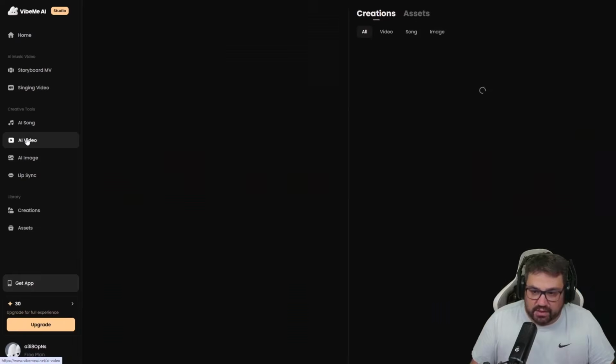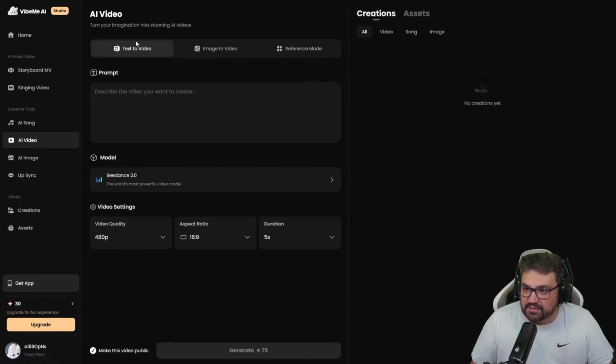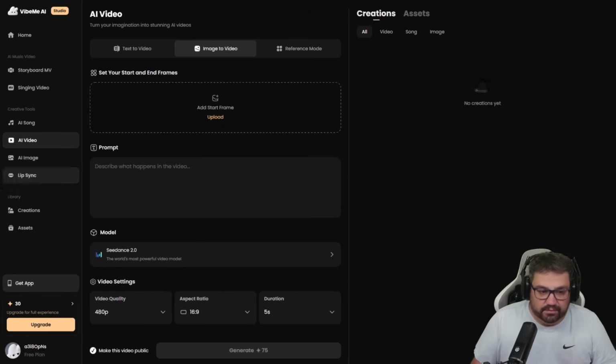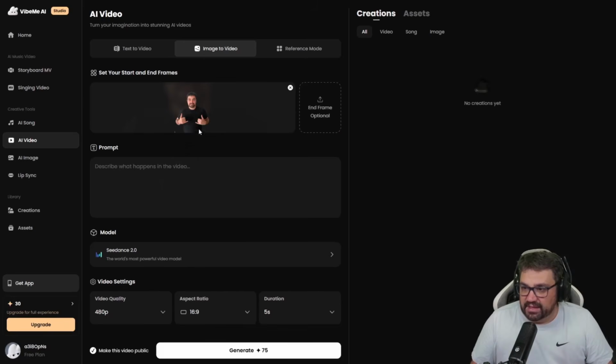We have options for video from video or video from image. For example, here we can also do text to video, meaning you enter some descriptive text and it turns it into a video. Or we can turn a single image into a video. Or we could even use specific model references and so on. I think that if that's okay with you, what I can do right now is upload a random photo of myself. For example, I will pick this one here. Let me just get this started.